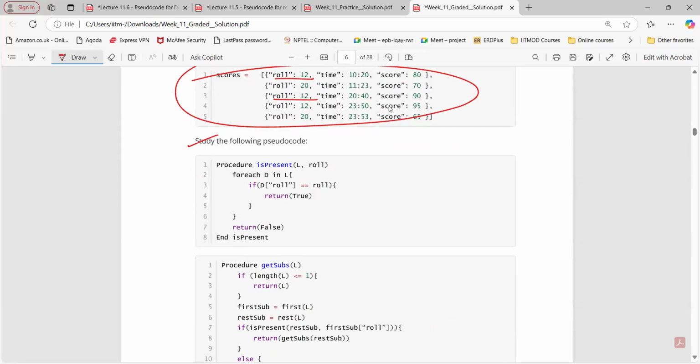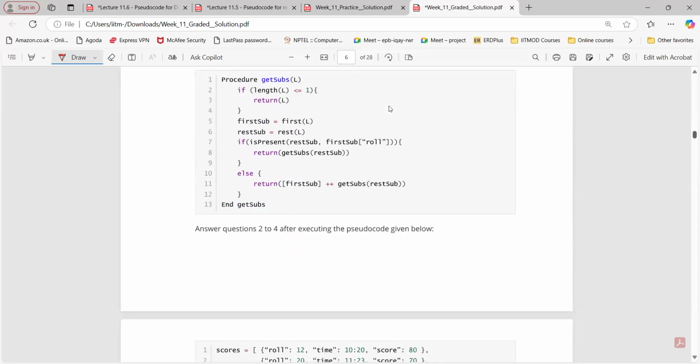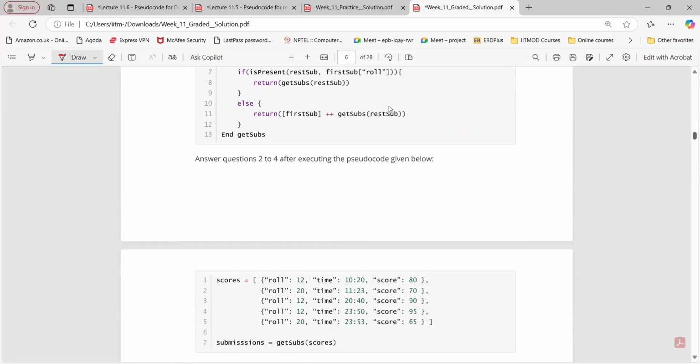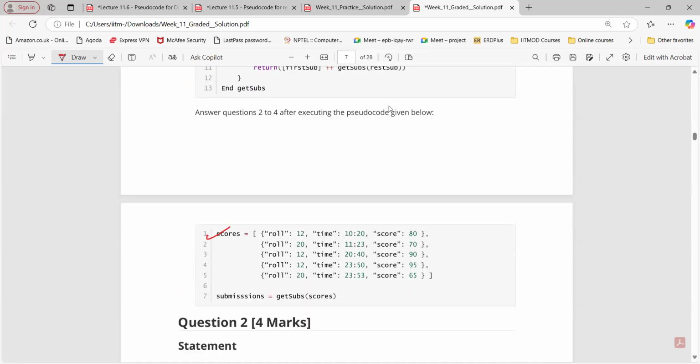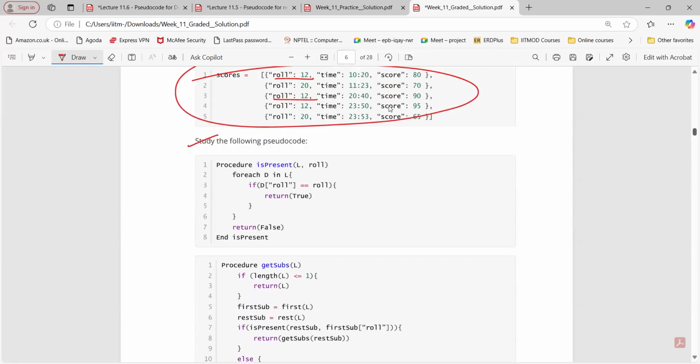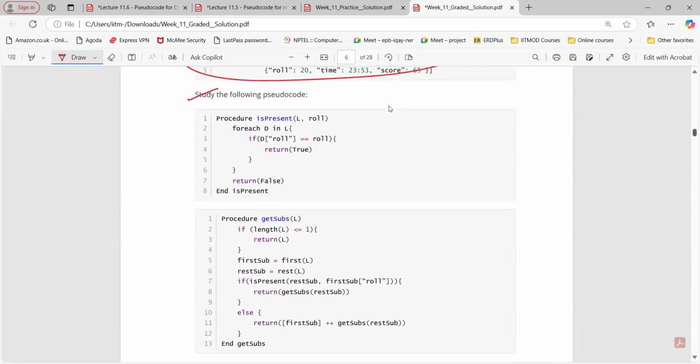Pseudocode is given. What is the question? Answer questions 2 to 4 after executing the pseudocode given below. This scores is given as an input to submission, get sub score. Where is this present? Here.